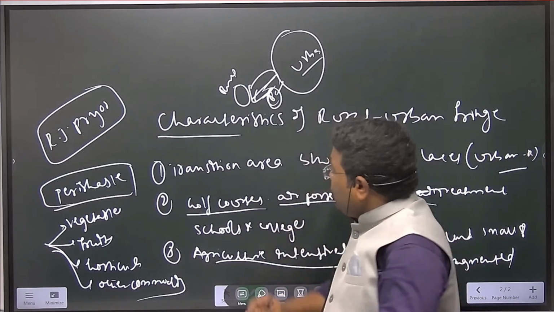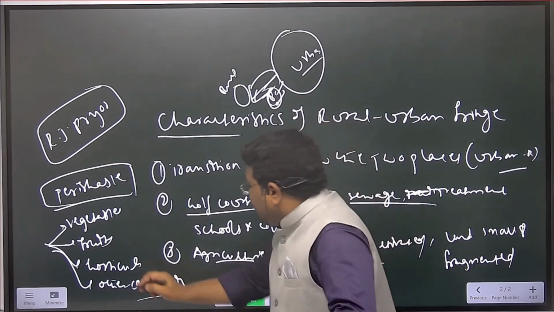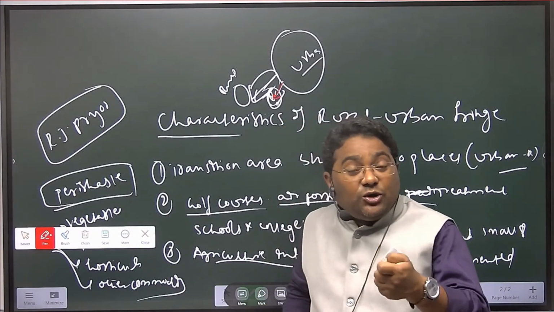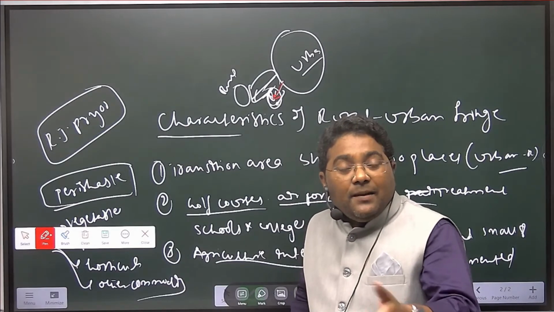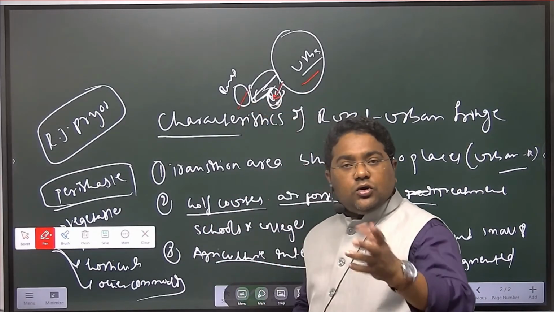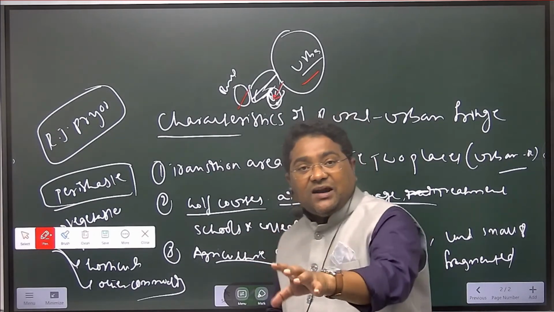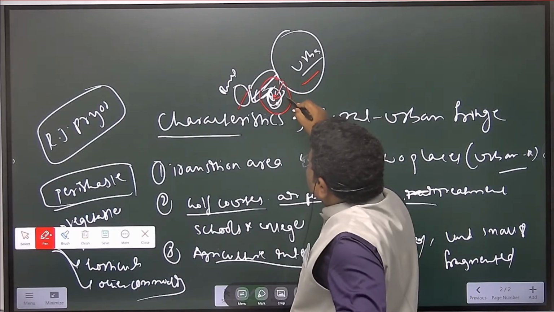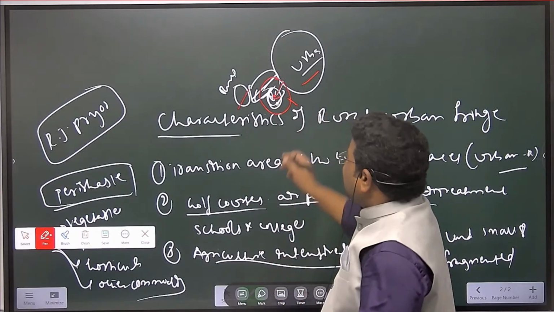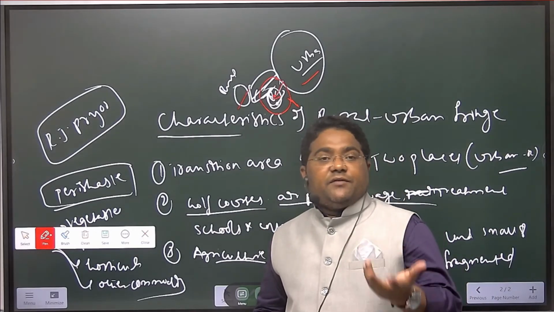So you will try to escape the urban area, and you will be staying in a fringe area. Why are you dwelling or hiding in the fringe area? Because this fringe area doesn't come under the urban or rural. So neither urban administration nor rural administration can reach, as this region doesn't come under either region. That's why most of the criminals are present in this region. Right? Try to understand what I am conveying.